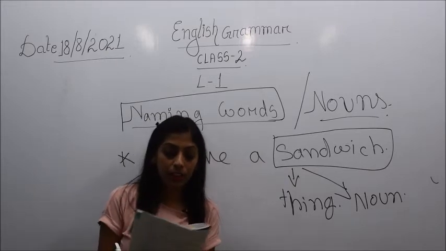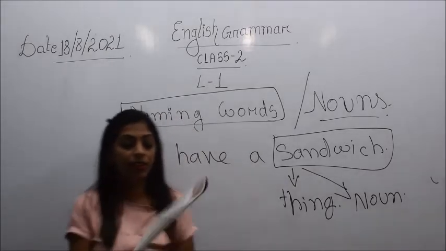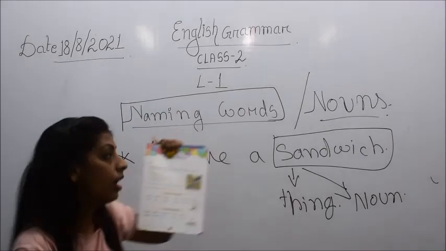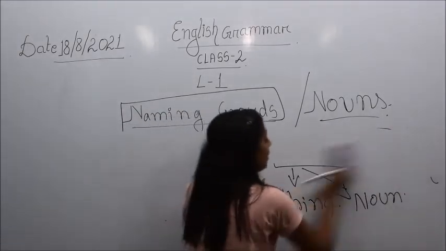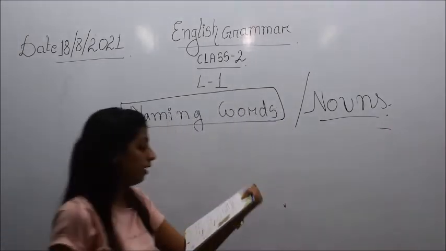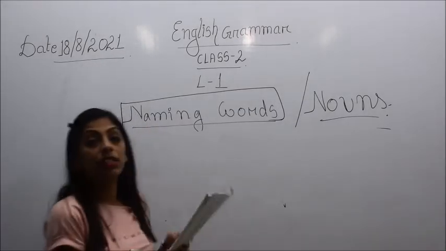You see, children, some examples are given in your book. Here it is written: name of some people.